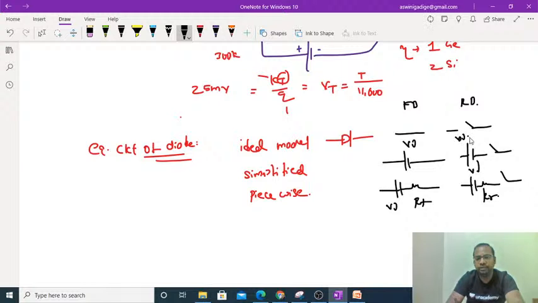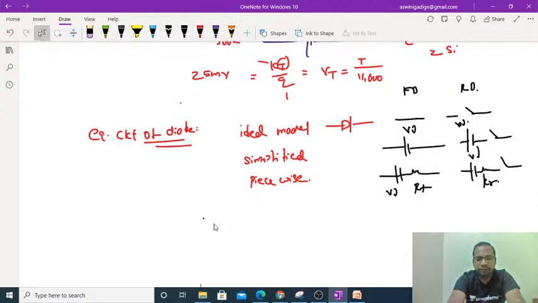So cut-in voltage is nothing but the voltage at which the diode starts conducting. So these are the different circuit models of the diode.